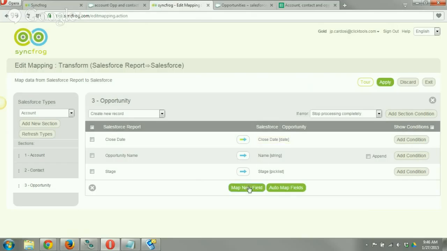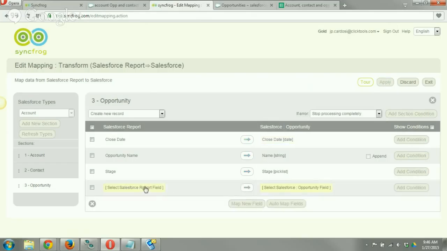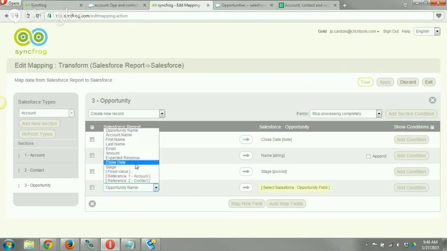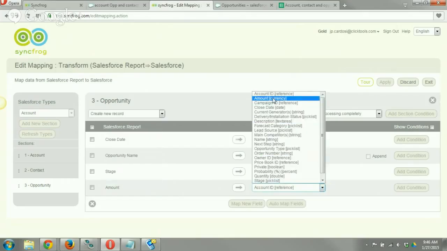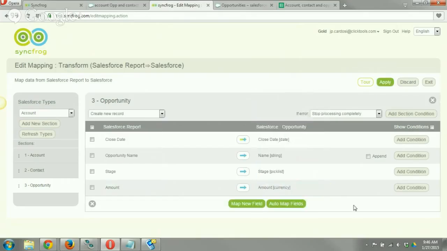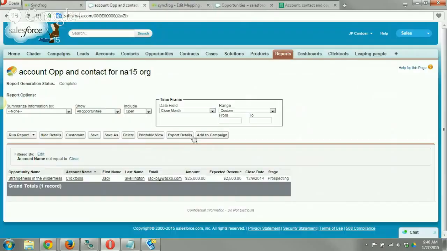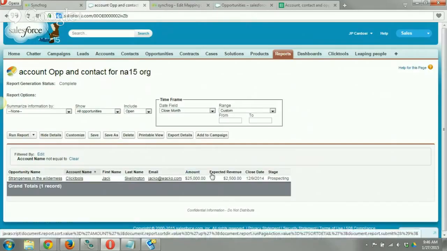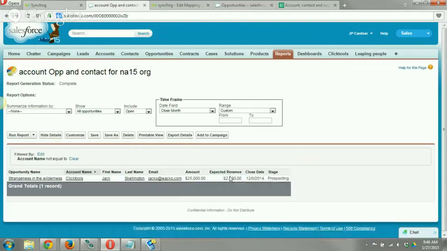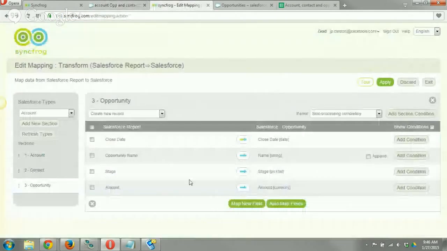Now, we want to map the last of our fields, which is probably expected, what is it? The amount, and that goes into the amount currency field. So that should be the last things we need. Expected revenue, actually, Salesforce does a conversion for us, and the stage are in there as well.